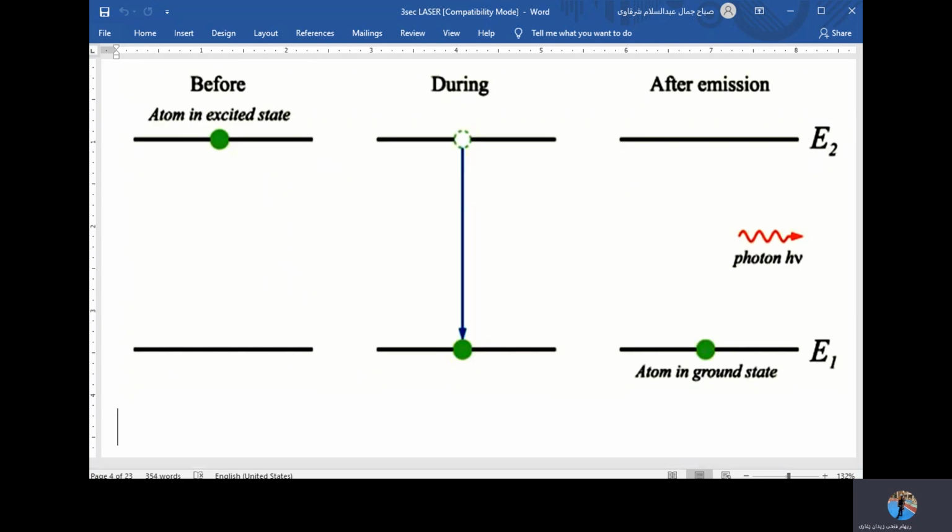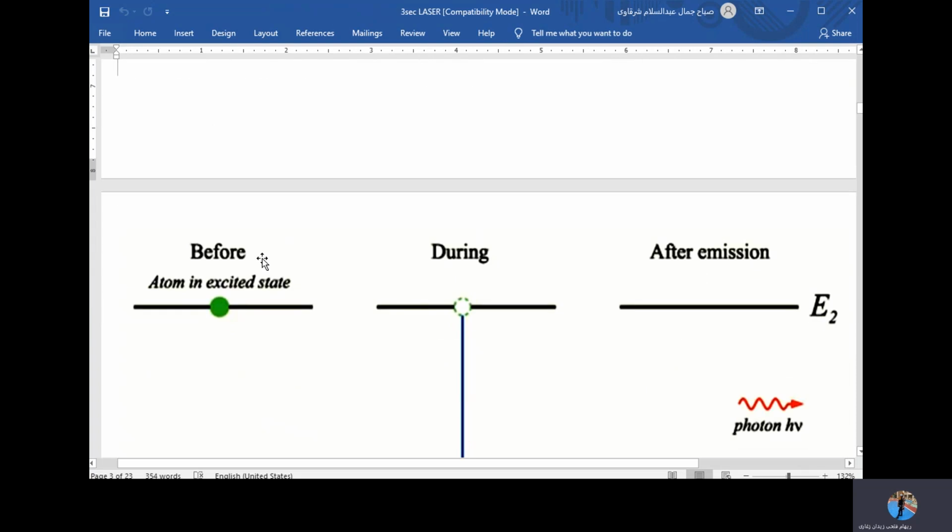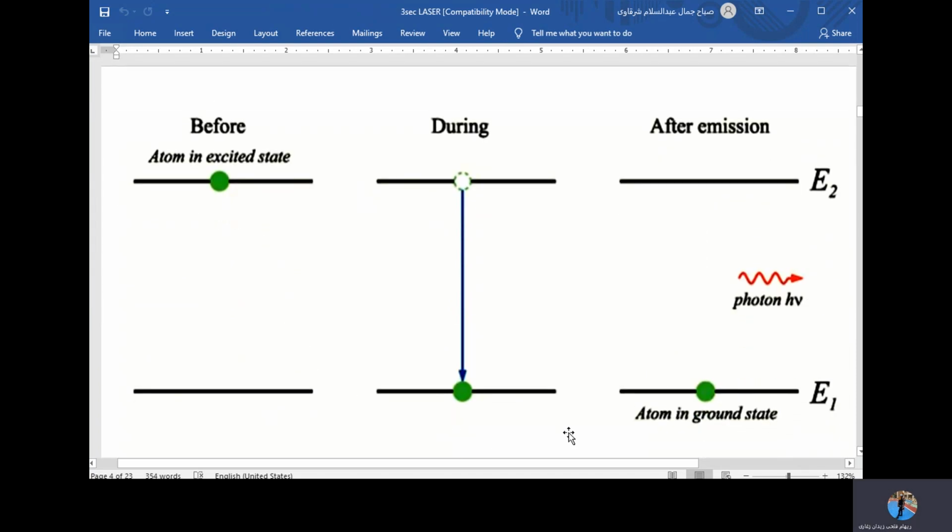Now, let's go to what happened. Here is a diagram that represents the action in detail. Before the emission, what happens? You have the atom from the ground state jump to a higher energetic state. So the atom is in an excited state, because this level is the ground one and this level is the higher energetic level. And now we call the atom excited.